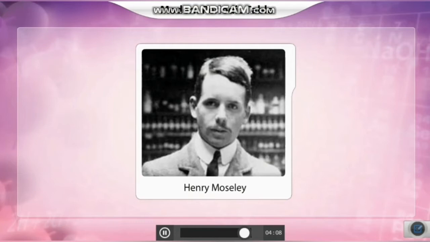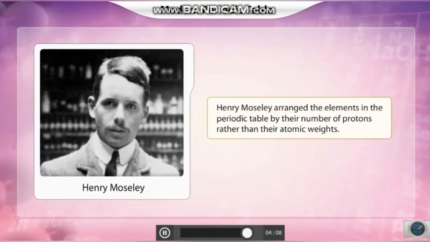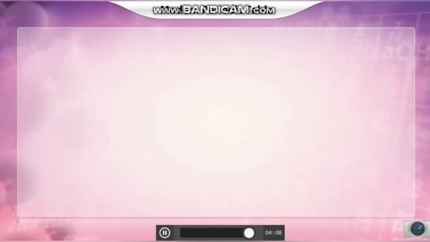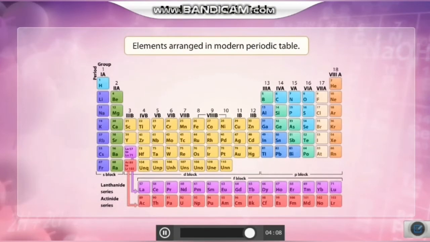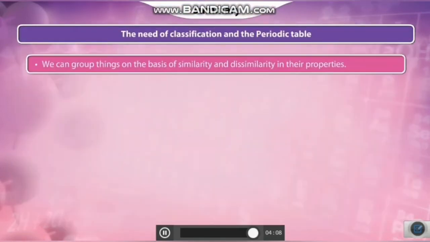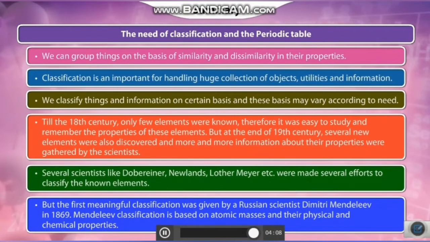Henry Moseley in 1930 searched for a more fundamental way of classifying the elements. He arranged the elements in the periodic table by their number of protons rather than their atomic weights. This discovery changed the whole perspective of the elements in the periodic table, and the research went on for several years and led to the modern periodic table, which is used till date. Let's quickly summarize.